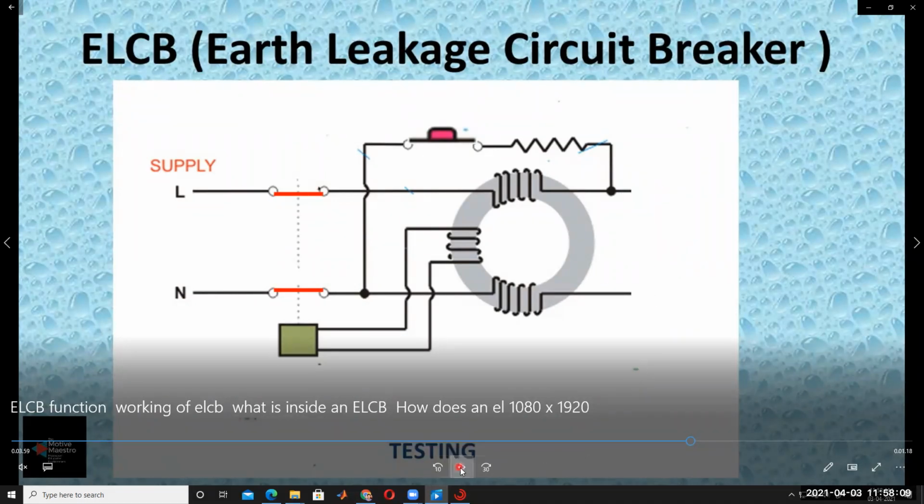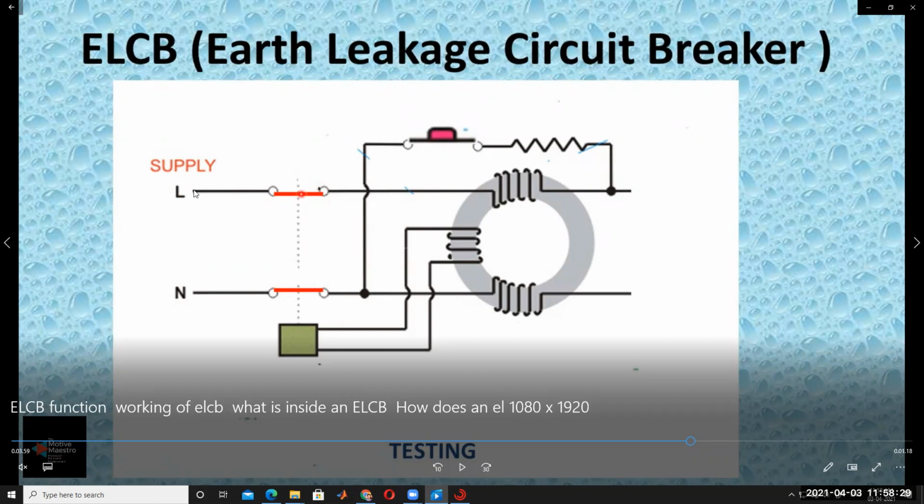This line is connected to the supply, and neutral is connected like this to the CBCT of the device, and the switch is closed. Understood? The phase current passes through the neutral wire.